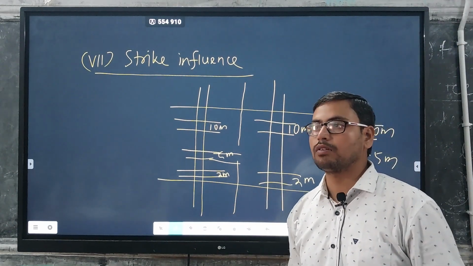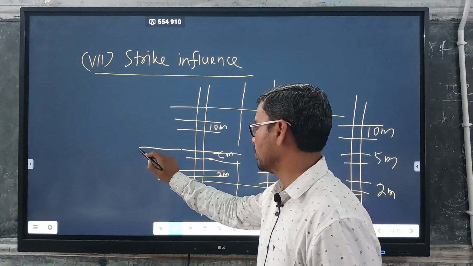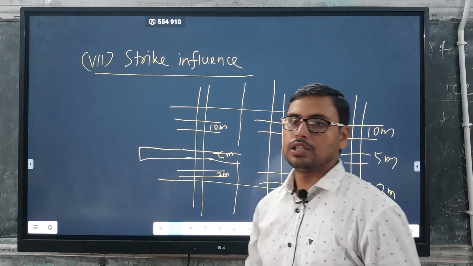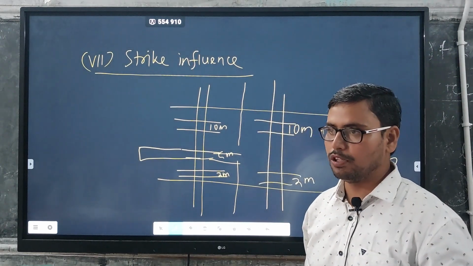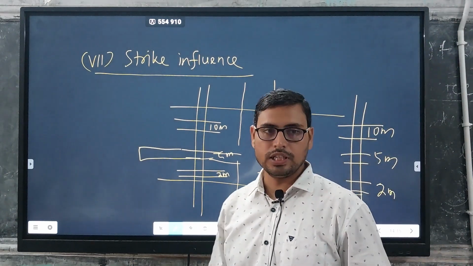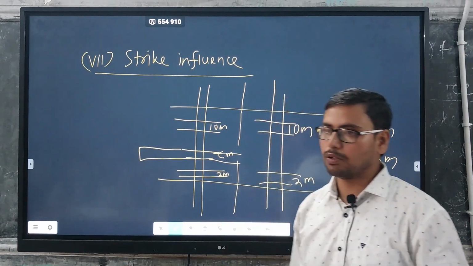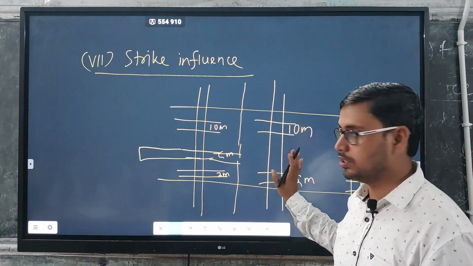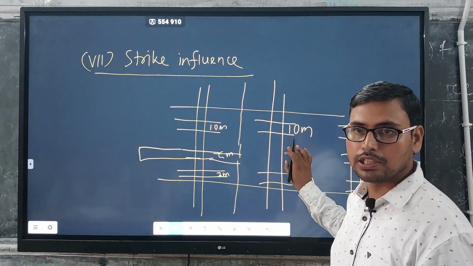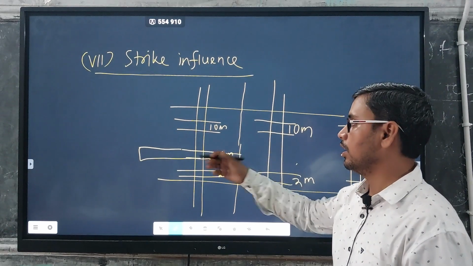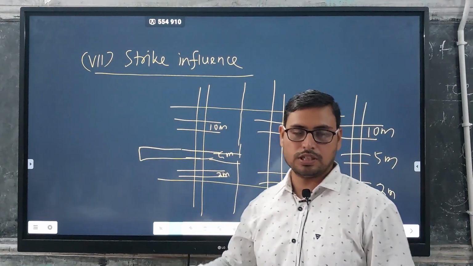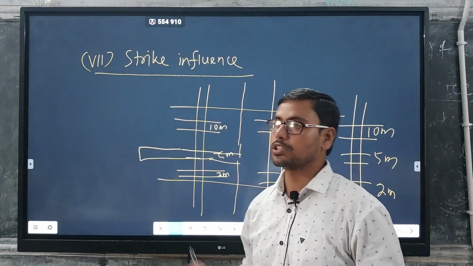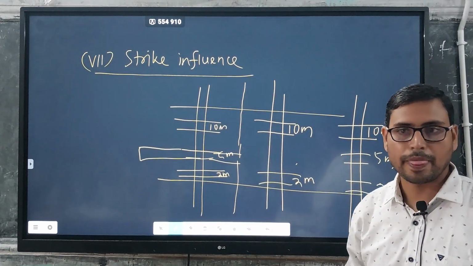Whenever we calculate the reserve, we take the strike influence, half of the borehole spacing, and the thickness, which gives the volume, and volume into density gives the tonnage. This giving of equal weightage to individual ore bodies along the strike direction is known as strike influence. Okay, got the point?